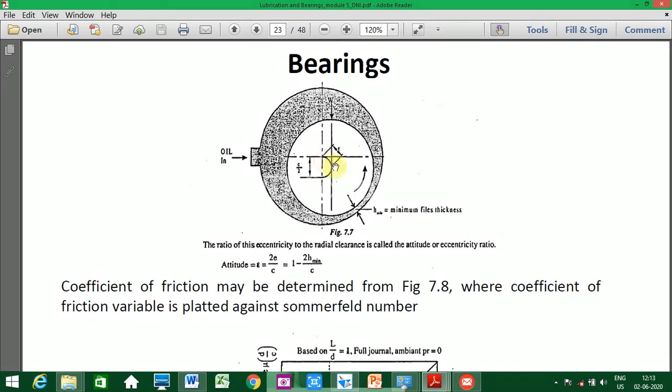Now the ratio of this eccentricity to the radial clearance is called the attitude, or eccentricity ratio. Radial clearance means the clearance here, c by 2. So attitude, epsilon, equal to 2e by c. I can also write it this way: 1 minus 2h min by c.